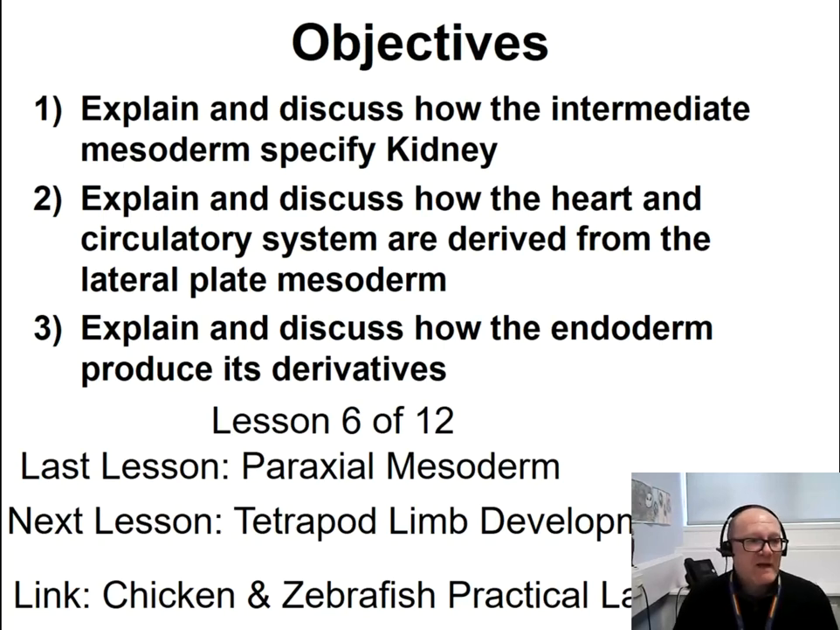I hope that at the end of this lesson, and when you finish revising, you will be able to discuss and explain how the intermediate mesoderm develop kidney, and how heart and circulatory system are formed from the lateral plate mesoderm, and of course explain how the digestive tract and the lungs are derived from the endoderm.